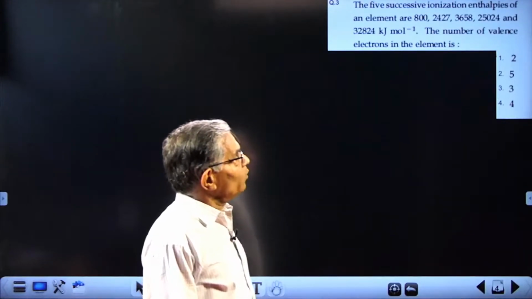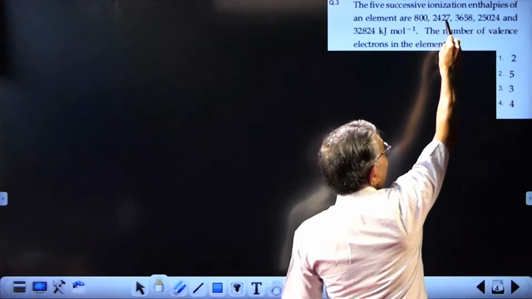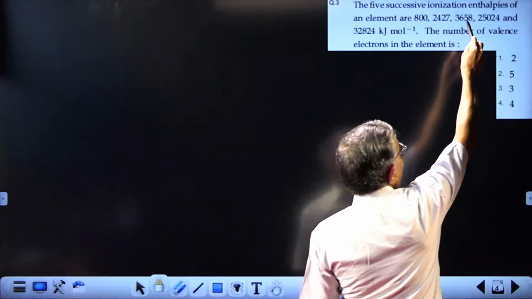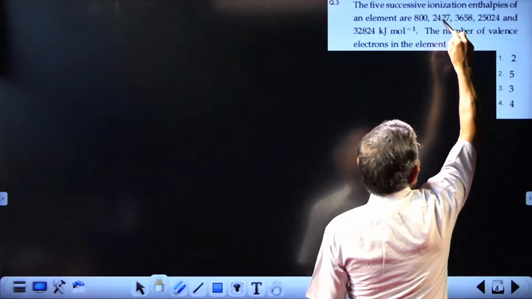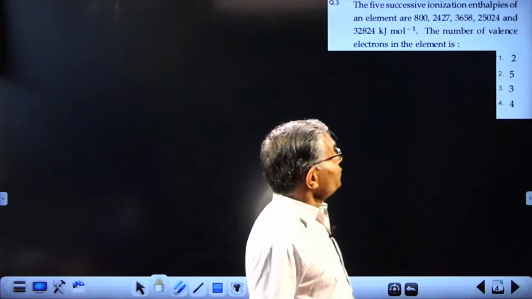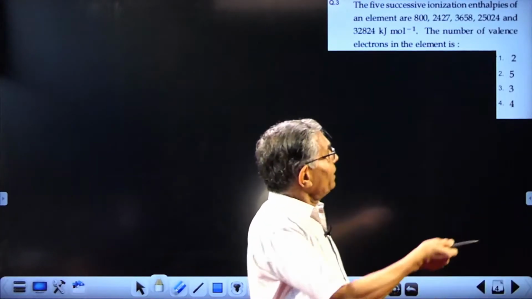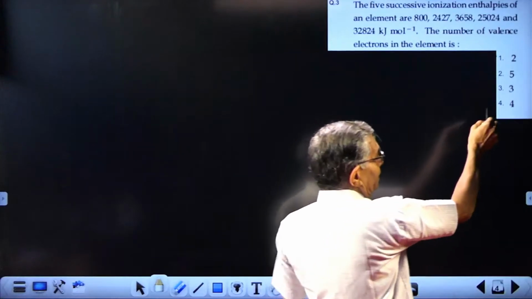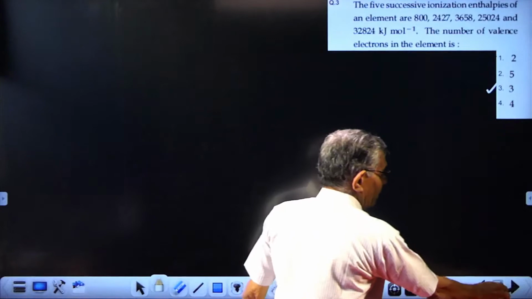That means there are only 3 valence electrons. The first one is removed by supplying 800, the second requires slightly more energy, 2427, and the last one, 3658. But a sudden jump from 3658 to 25,000 means the electron has to be removed from the inner shell. So there are 3 valence electrons, answer 3.